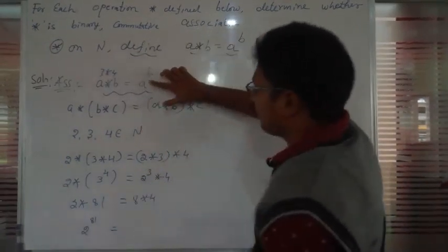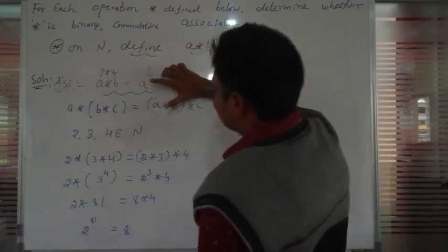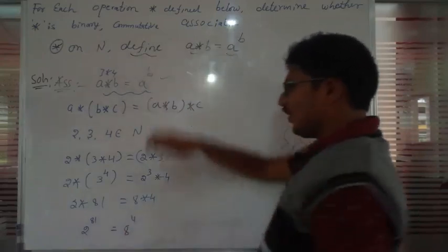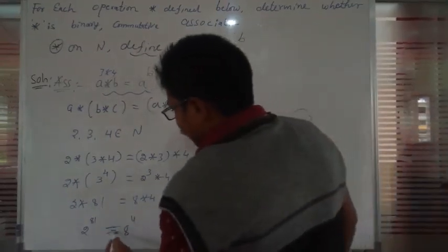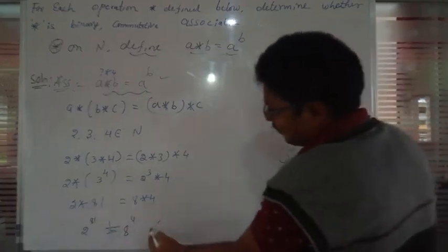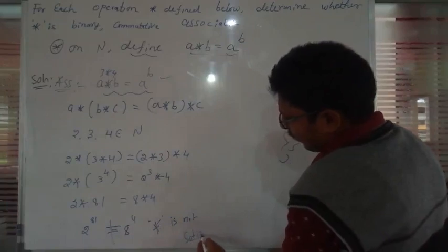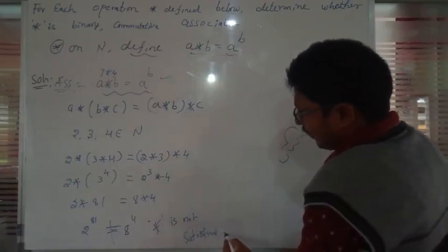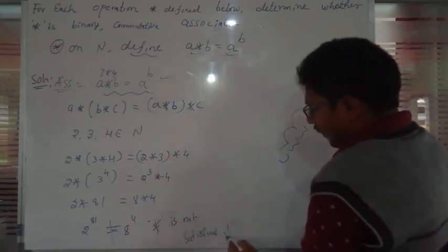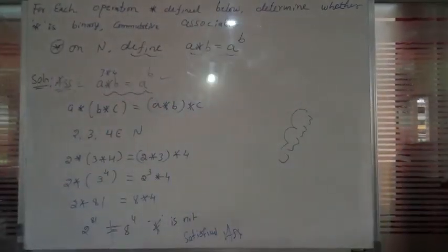So 2 raised to 81 is compared with 8 raised to 4. Is it equal? It is not equal. That's why star does not satisfy the associative property.